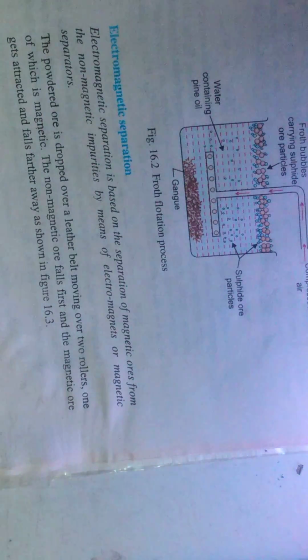Then hence oil coated ore particles become lighter and then come to the surface in form of froth that can be skimmed as shown in figure 16.2. Now as we have already heard, initially ore was wetted by oil, and gangue particles were wetted by water.